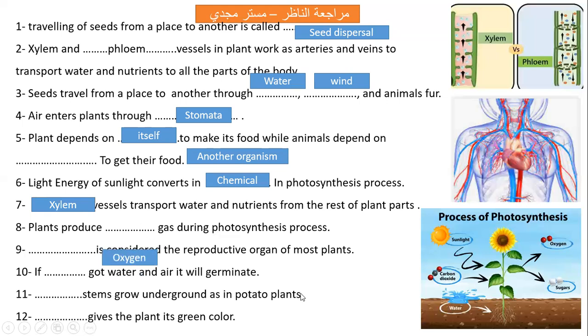This is oxygen gas. Number 9, what is considered the reproductive organ or part of most plants? What is the reproductive part in most plants here? What is this? Excellent, flower. So flower is the reproductive part in most flowering plants.